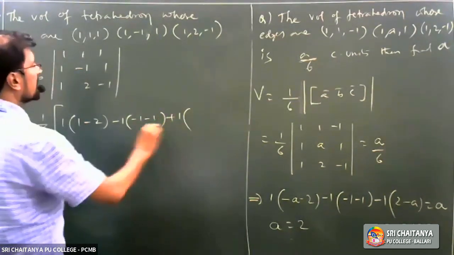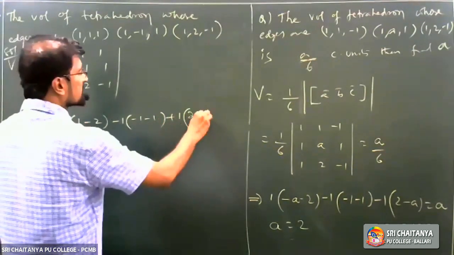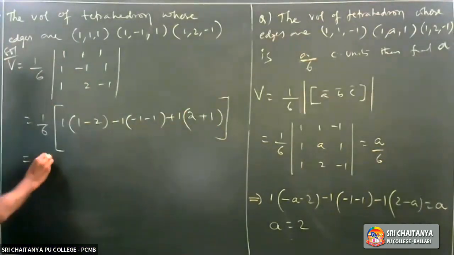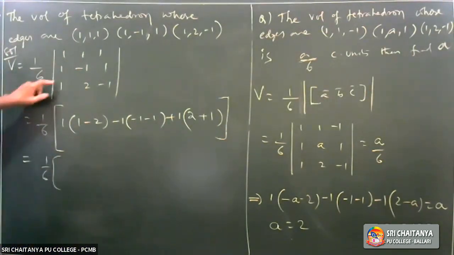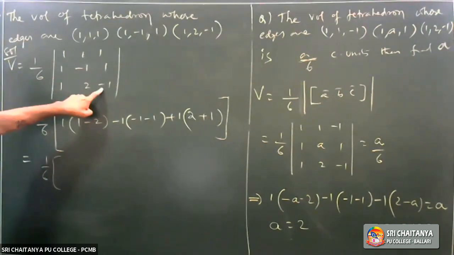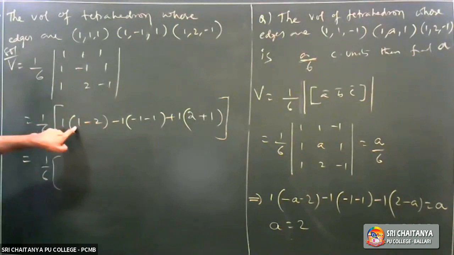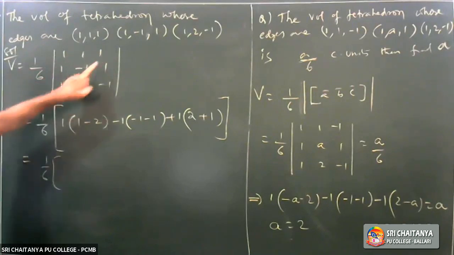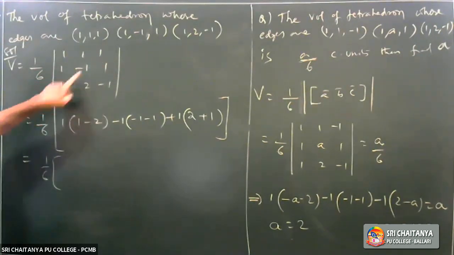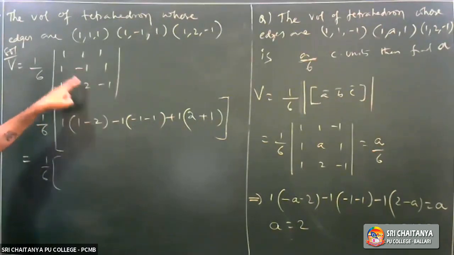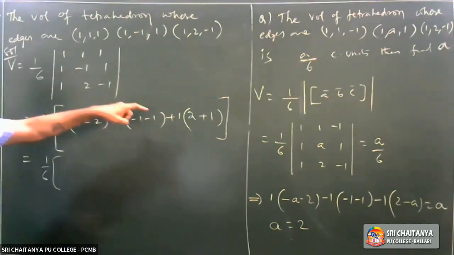Plus 1 into 2 minus of minus, which is equal to 3, right? I am going to repeat this once again. Observe this carefully. 1 into minus of minus into minus becomes positive, right? 1 minus 2, AD minus BC, minus 1 into, excluding this column and this row, minus 1 again, plus 1 into, excluding this column and this row, 2 minus minus of minus, which is equal to plus.